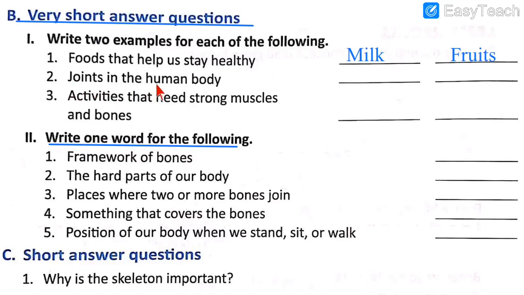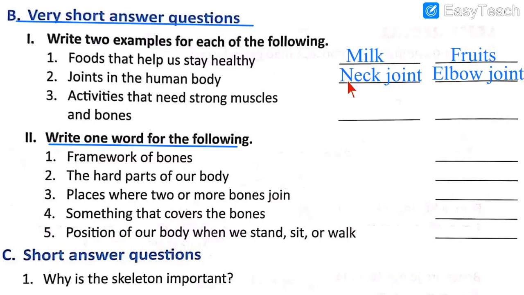Number 2, joints in the human body. Which are the types of joints? We have seen the images of neck joint, elbow joint, knee joint, etc. So these three we have seen. Now let's write the names of any two over here. So here are the names. You do have to learn the spellings. I repeat every time.